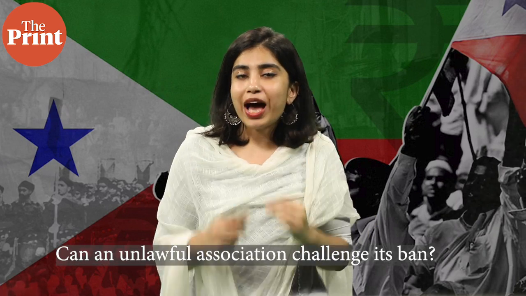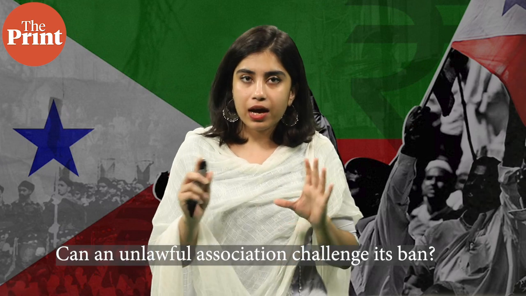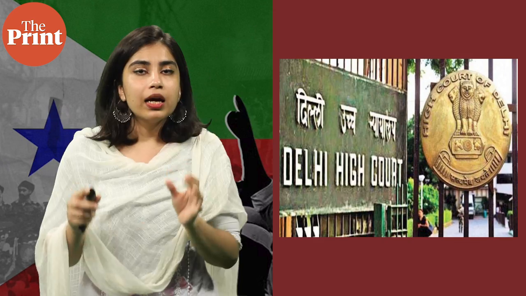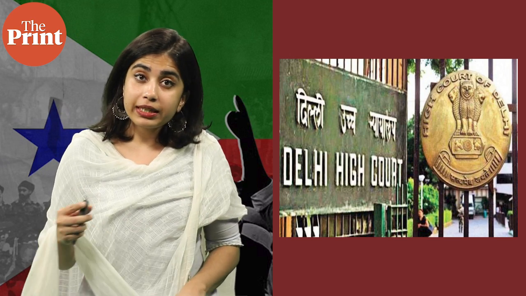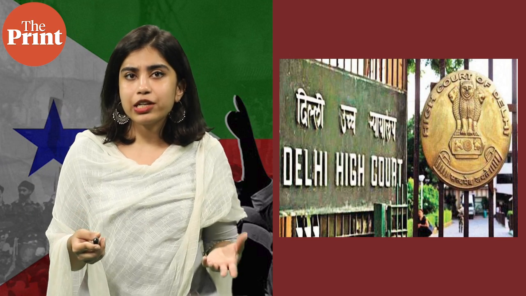Let's move on to the next question. Can an unlawful association challenge this decision to ban it? The answer is yes. They can file an application before the central government. If the government rejects this application, the organization or any person affected by the notification can take it further and challenge this rejection before a review committee within 1 month. This committee is headed by a sitting or a former judge of the High Court. If this committee thinks that the government's decision to reject the application was flawed, it can order removal of the ban. So that is exactly what might happen now.